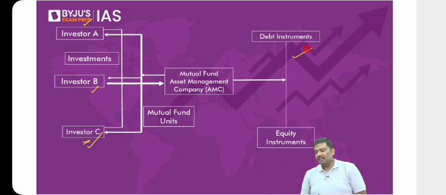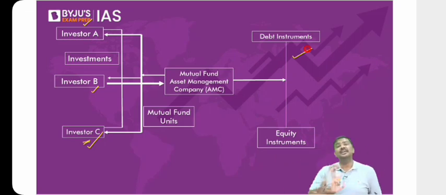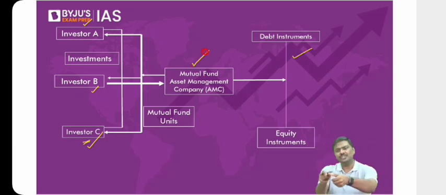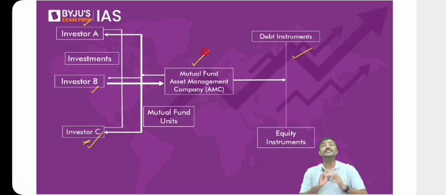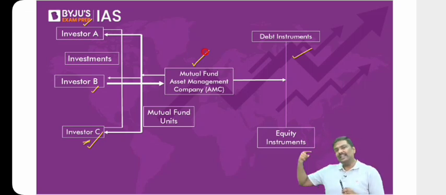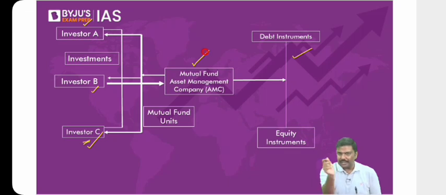They don't know it. So there are many investors who want to invest in the market, but they do not want to invest directly. They want to go through certain investment options available to them. So one such option available to them is the concept of a mutual fund company. It's a type of investment opportunity available to investors. Now what will happen? Follow this carefully. The mutual fund company will collect the money, that is the investment, from the investors, and they will invest in the market.